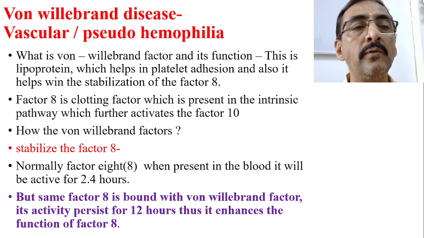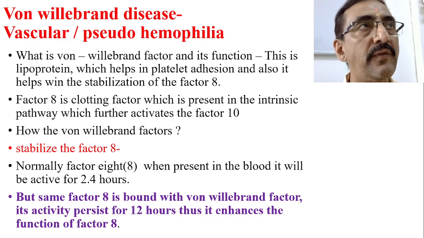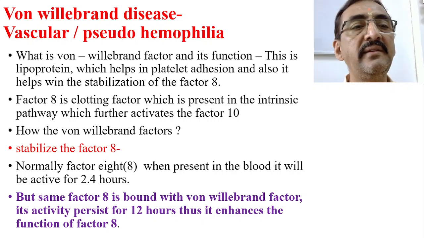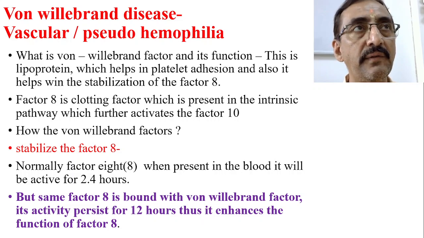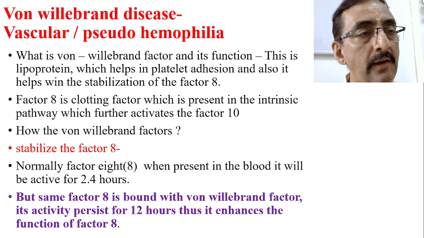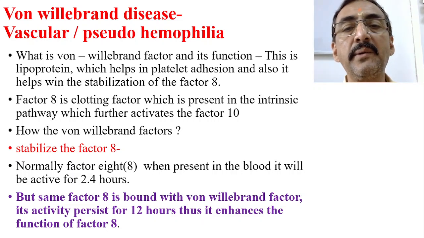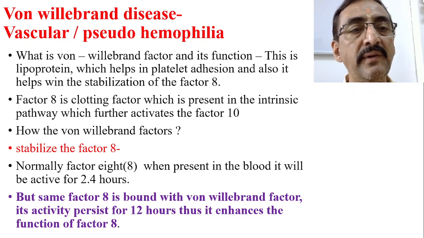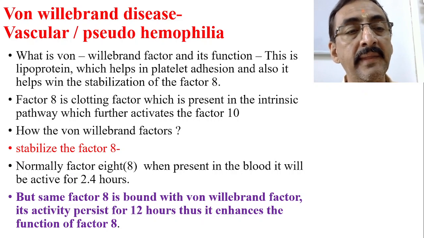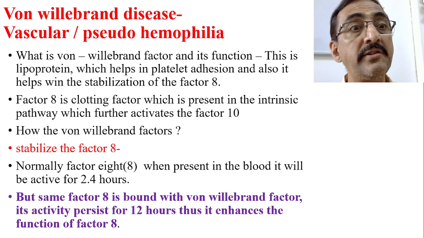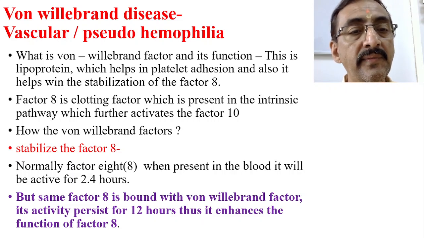Now, what is von Willebrand factor and what is its function? I have told already. This is basically a lipoprotein, which helps in platelet adhesion, and also it helps in the stabilization of factor number 8. Factor number 8 is a clotting factor which is present in the intrinsic pathway, as we know, which further activates factor number 10. So how does the von Willebrand factor work now? It stabilizes factor number 8.